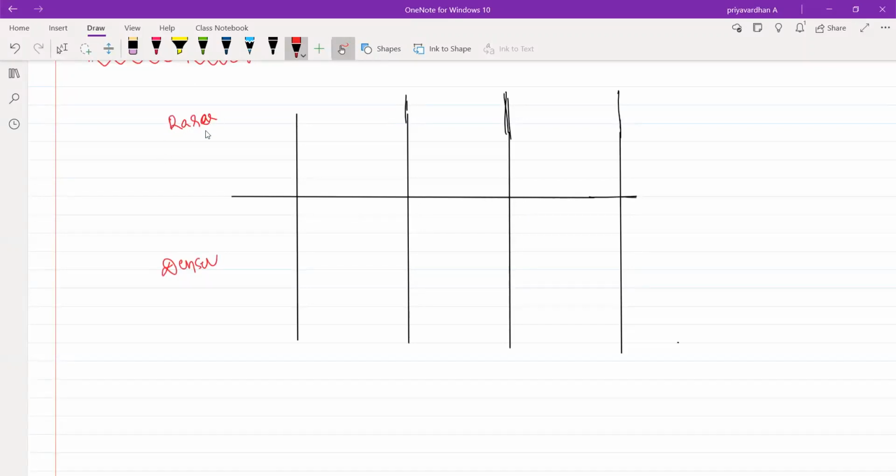Whenever a light ray is traveling from denser medium to rarer medium, how should it bend? Will it bend towards the normal or away from the normal? We have spoken about refraction already. Refraction is nothing but the bending phenomenon of light when it is traveling from one medium to another medium. So it will bend away from the normal, right?